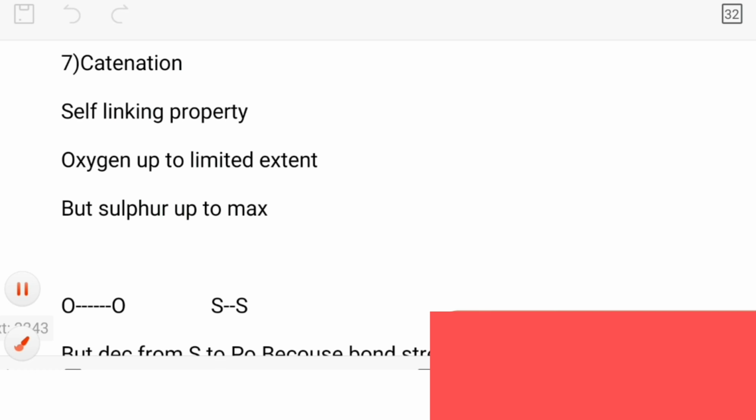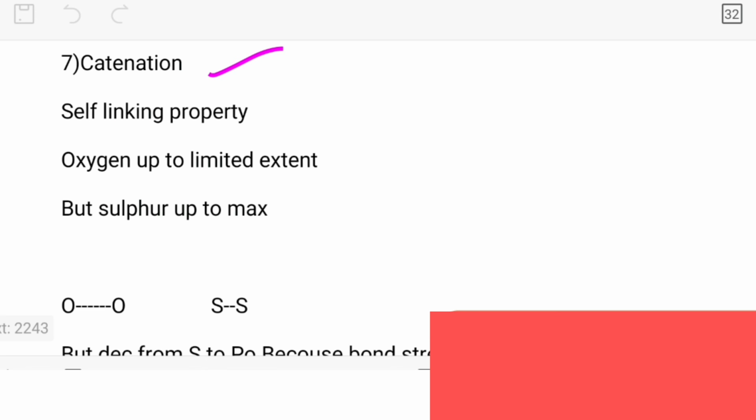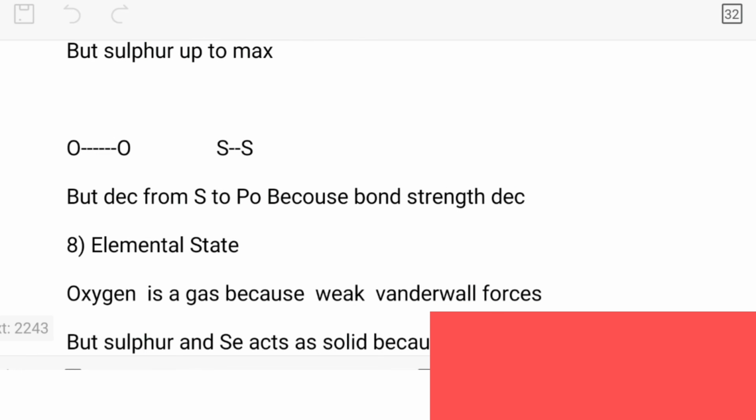Catenation. I think everybody knows very well about catenation. Catenation means there is a self-linking property, which means an element can make bonds with itself. Now, oxygen also has catenation, but only to a limited extent, while sulfur can show catenation to the maximum extent. What is the reason behind it? I am going to explain the reason.